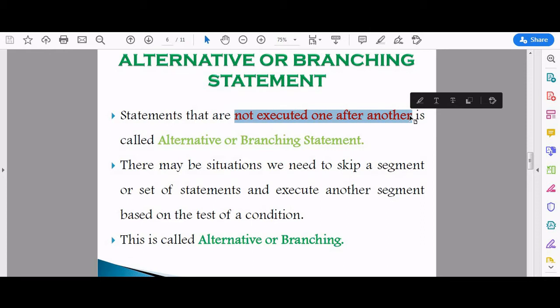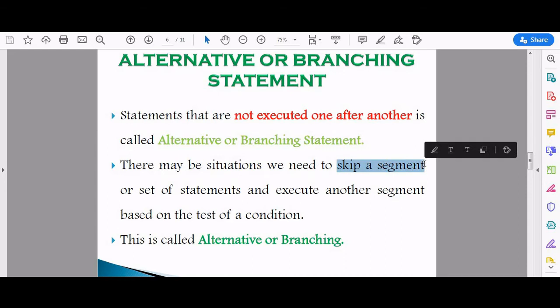So how does branching work? Let's take a situation. There may be situations where we need to skip a segment. Segment in the sense it may be a statement.